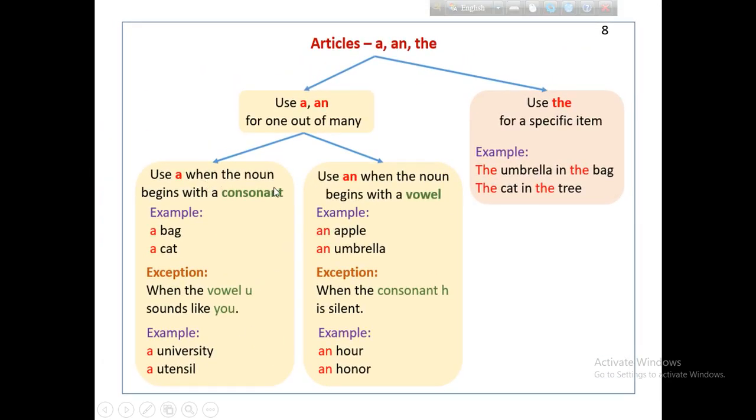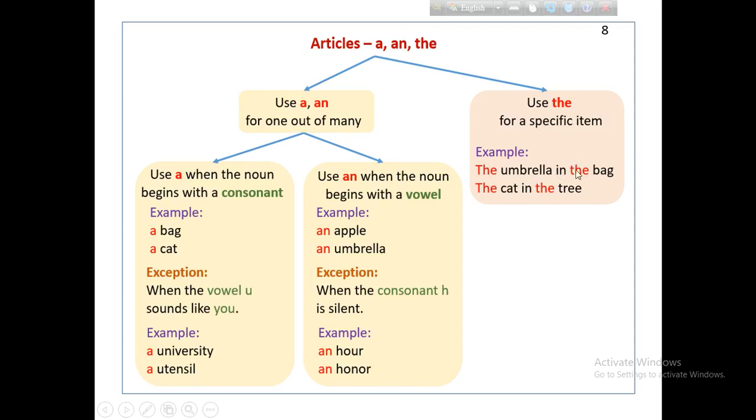It has been discussed earlier how a, an, and the are used in sentences. A or an is used for one of many things, and the is used for a specific item.